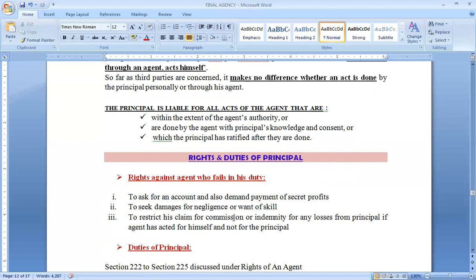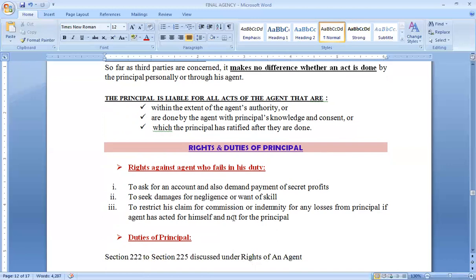So whatever is done by the agent, for all those tasks, the accountability and the liability falls on the principal and not on the agent. Agent is doing, but liability falling on principal. So that will happen in case the task done by the agent is within his authority. It is not beyond his authority. He's not doing anything unauthorized. Secondly, he was doing it with the consent and knowledge of the principal. And thirdly, if he has done something beyond his authority, the principal has ratified them. Principal has approved those unauthorized tasks also. Then in all these cases, principal becomes bound for the acts done by the agent.